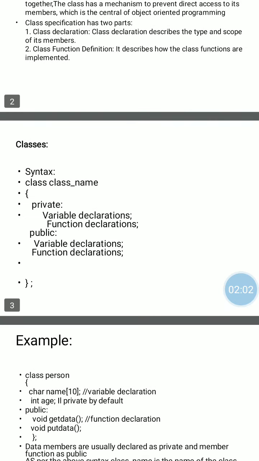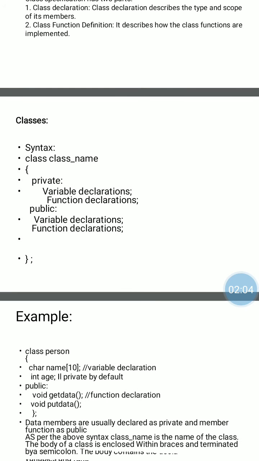Next is the syntax of class. We use the keyword class, then the class name. Class is user defined, meaning it is possible to give any name to your class, for example student, person, employee, teacher, table, book, pen.